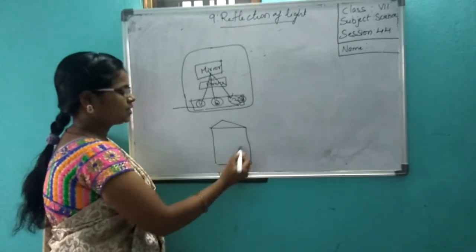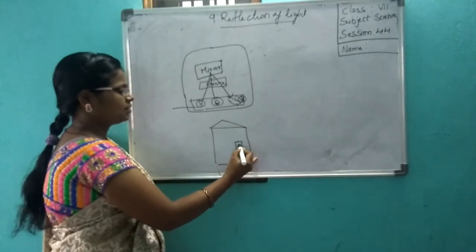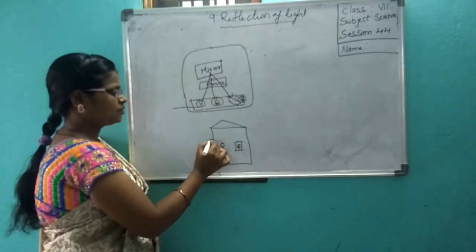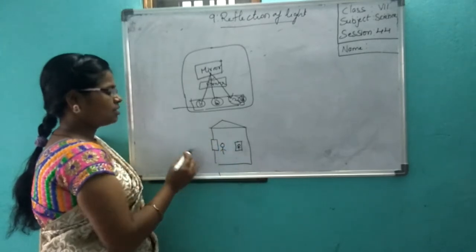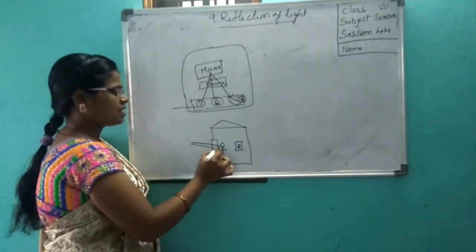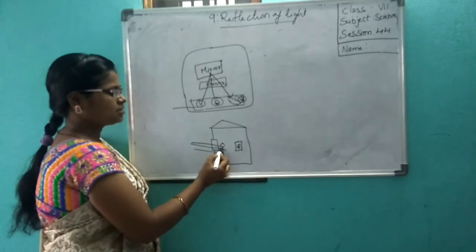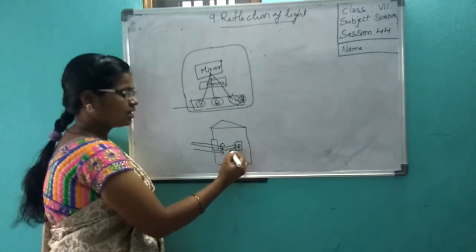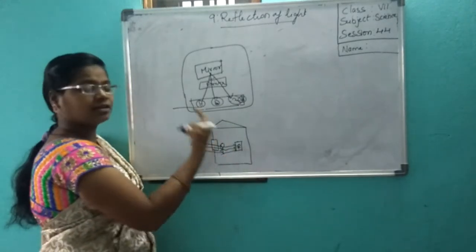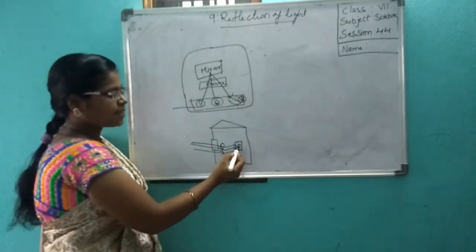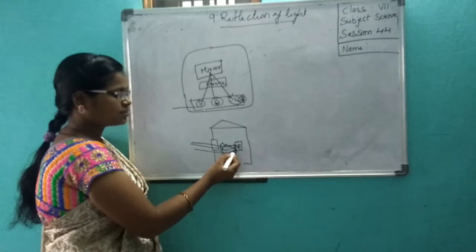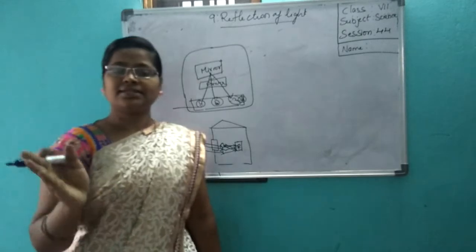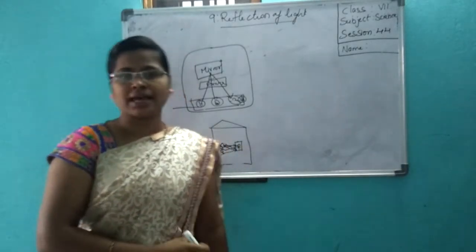Okay, there is a mirror, there is one person, and here is a window. Think of light from outside getting reflected and falling on this person. From this person, light gets reflected and falls on the mirror, and from the mirror that light gets reflected to the eyes of the person, and he can see. Here, light rays are getting reflected many times.